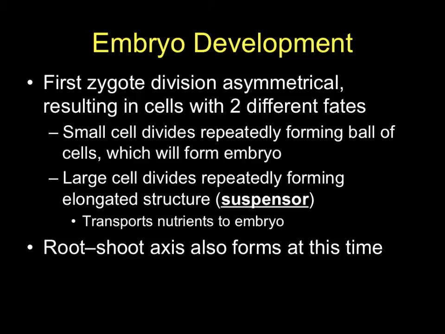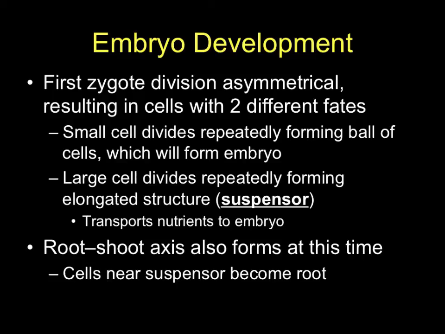At this point in time, again, very, very early, these embryos are only a few dozen or maybe a couple of hundred cells in size. But even this early on, there's going to be a very good indication of where the root-shoot axis is going to be. So in other words, the long axis of the plant, we'll be able to see where that's going to come into play at that point in time.